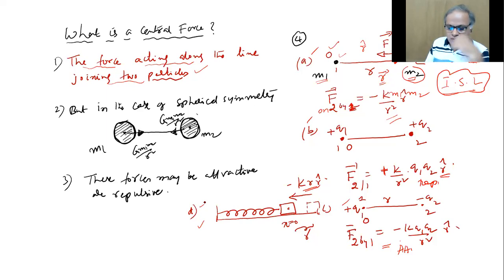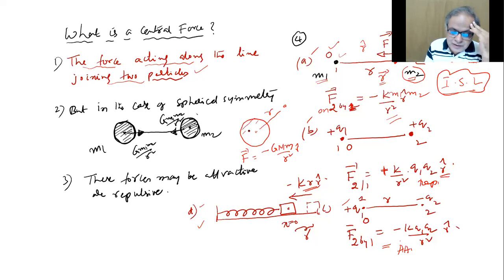But many a time we do something. If I have Earth here, for example, and a point mass there, I'll still write this force as minus G m M by R square R cap, force on the particle. This is not a point mass, right? But still, we do write such a thing. The reason is that because of the spherical symmetry, even this is equivalent to a point mass here. So even for real masses, we could do something like that.